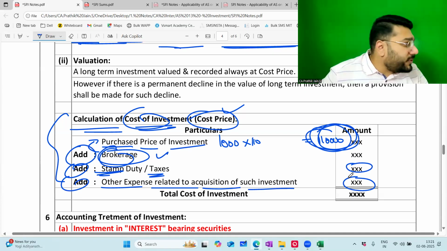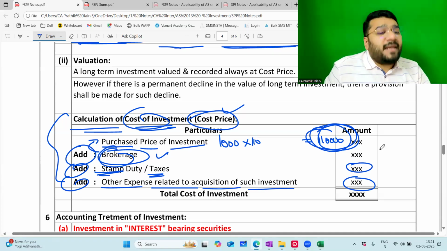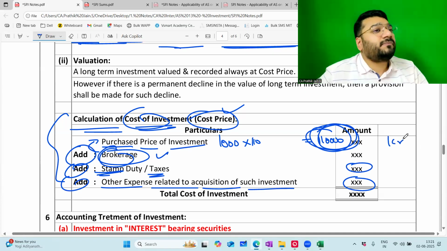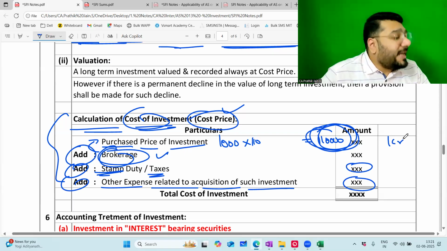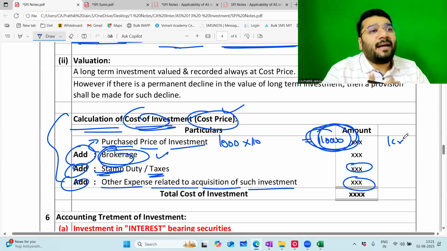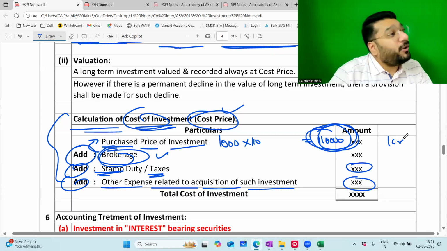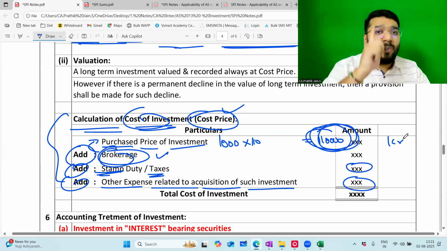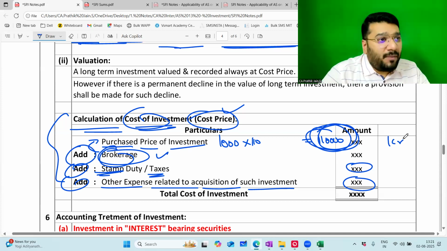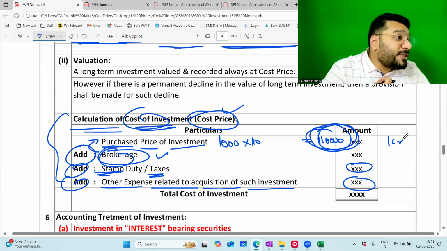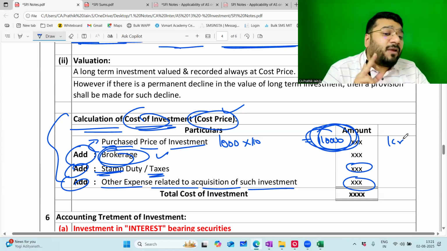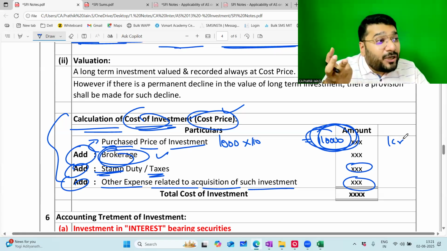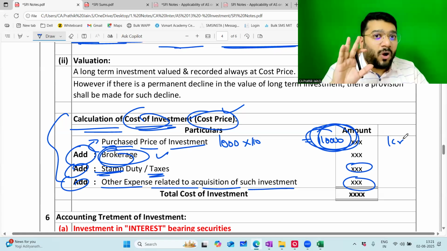I'll give another example for this. Let's suppose I purchased a land for 1 crore rupees. Now, this land, I did not buy from the owner directly. I appointed one broker, telling the broker that in this particular area, I want land. Can you help me get a nice land? He got it. For that, he said commission is 1%. So that 1% commission, should I treat this as revenue expenditure or capital expenditure? Capital expenditure. Being capital expenditure, what should I do with that 1%? Add it to the cost of the land.